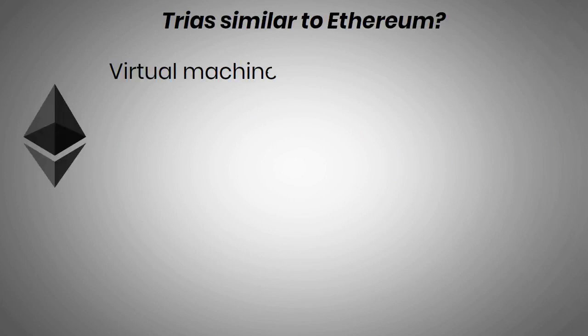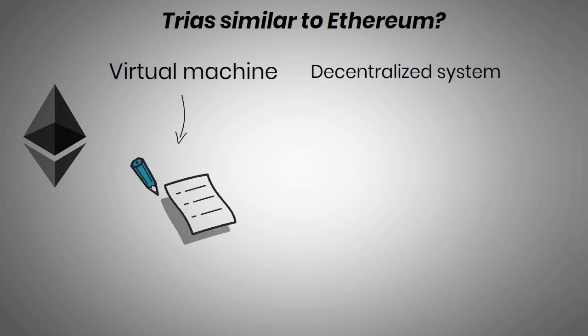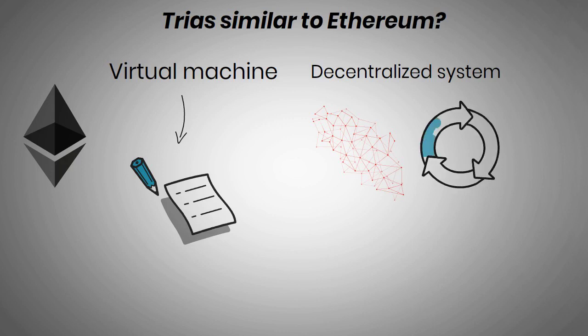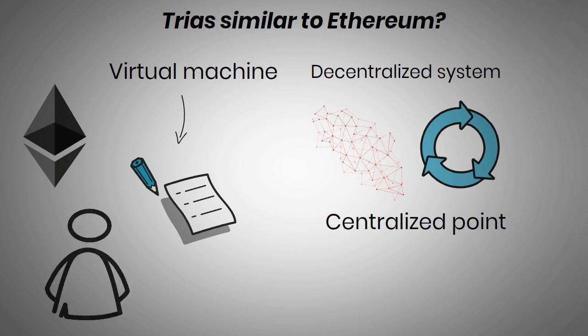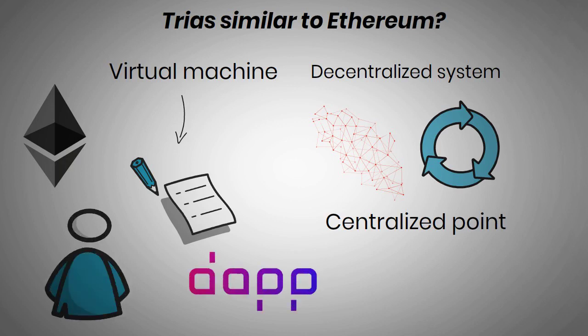So is Trias similar to Ethereum? Well, Ethereum is a virtual machine with the capabilities to execute smart contracts. It is a decentralized system that is run by nodes around the world. It is completely autonomous and does not have a centralized point of failure. It allows users to create decentralized applications on its platform. Ethereum is a Layer 1 protocol and supports applications on top of it.